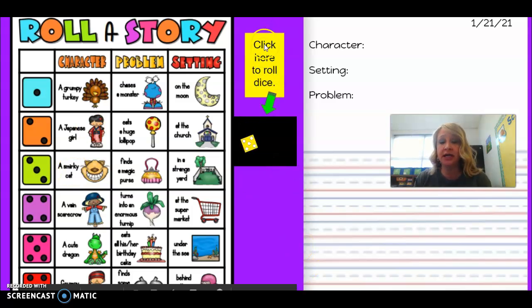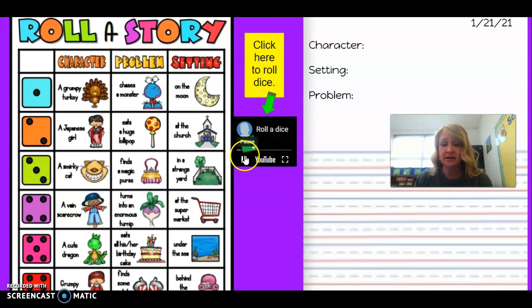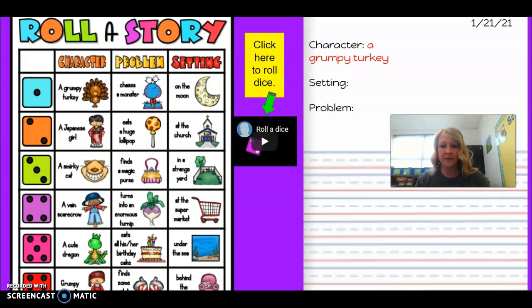So let me show you how we're going to find our character. We're going to click here to roll a dice. So we click here to roll a dice, and then we hit pause. What did it land on? A 1. So our character is going to be a grumpy turkey. So I'm going to type over here, a grumpy turkey. So our story today is going to be about a grumpy turkey.